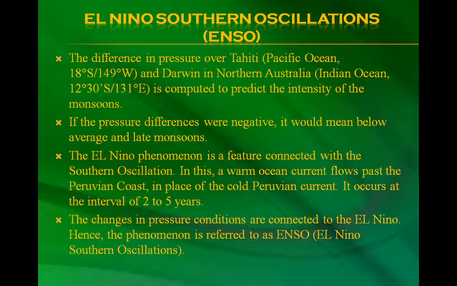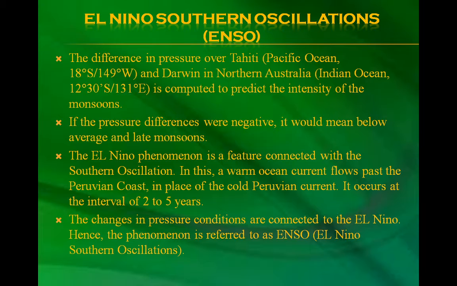El Nino Southern Oscillation, ENSO. The difference in the pressure over Tahiti, that is Pacific Ocean, 18 degrees south to 149 degrees west, and Darwin in North Australia, that is Indian Ocean, 12 degrees 30 minutes south to 131 degrees east, is computed to predict the intensity of the monsoon. If the pressure differences were negative, it would mean below average and late monsoons.